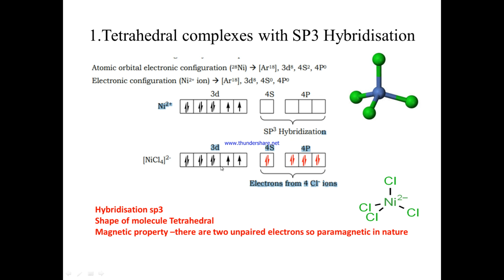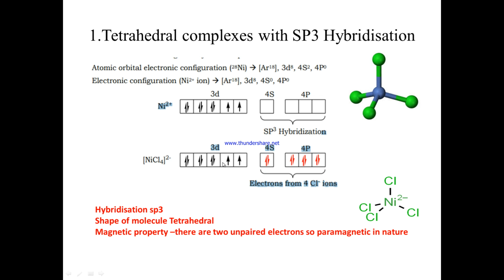Here we can observe the pictorial diagram of the complex. In this complex you can find the unpaired electrons. Here you can observe the unpaired electrons. Based on this we can tell the magnetic behavior.